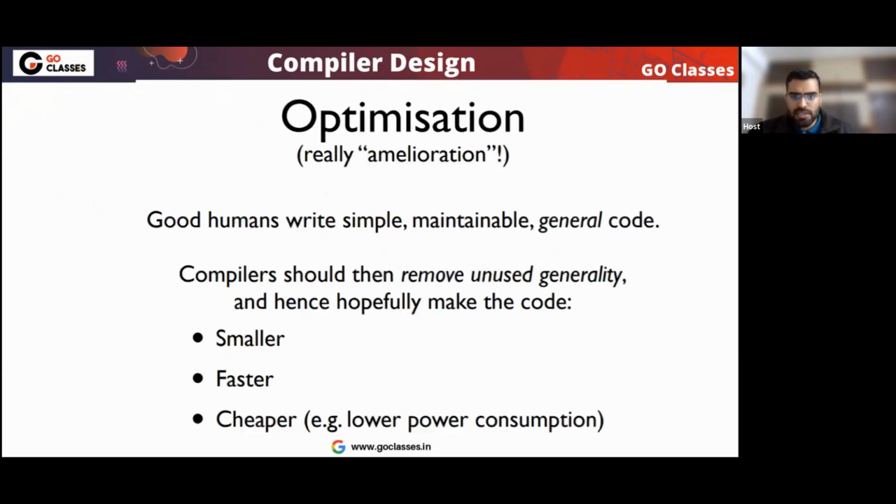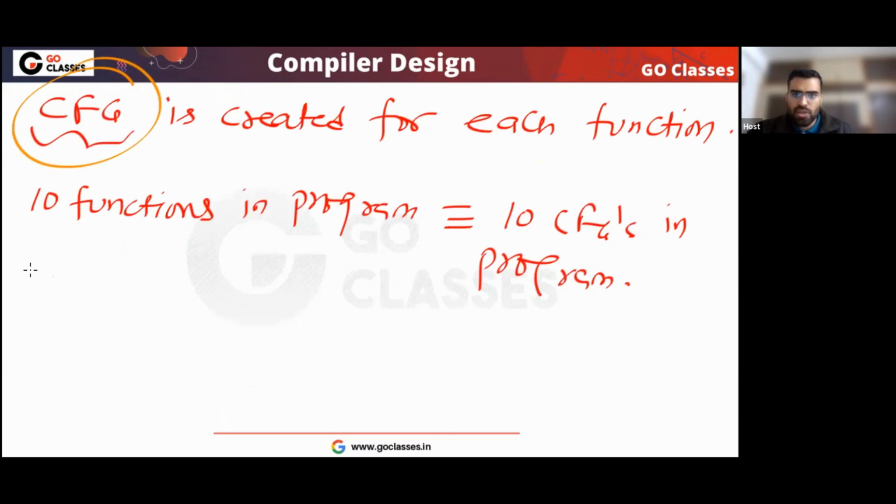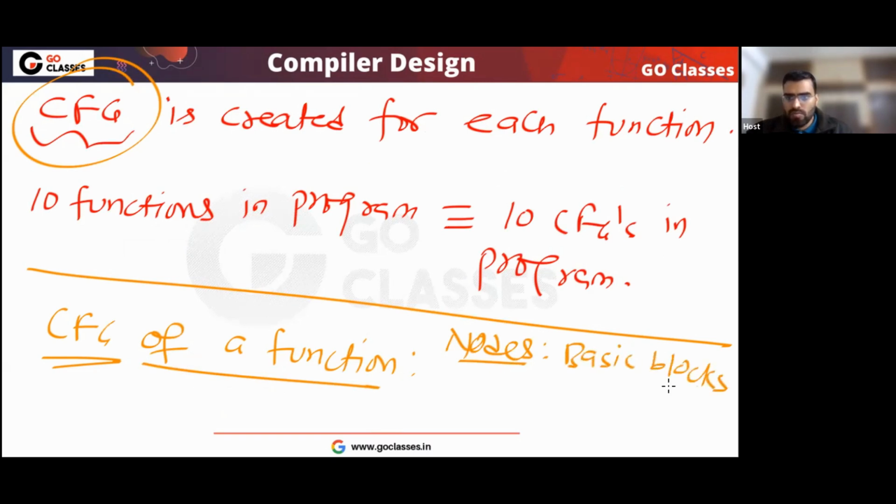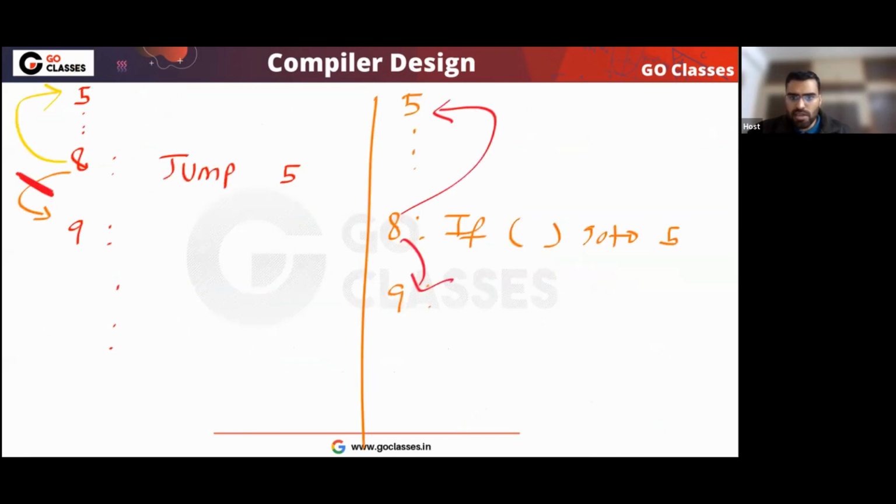Anyway, let me come back to this point. You know what a control flow graph is. In the control flow graph of a function, nodes are the basic blocks, you already know. And edges are the possible control flow. Possible control flow means the control can go from here to here.